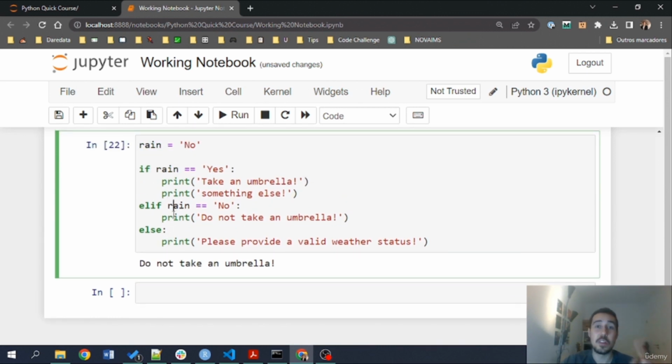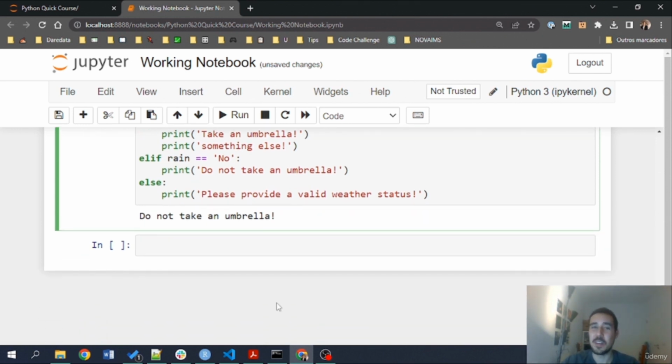Next, we are going to learn for and while loops, two other important parts of the control flow here in Python. I'll see you there. Hello everyone, and welcome back to this Python quick course.